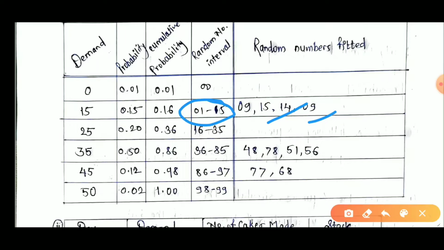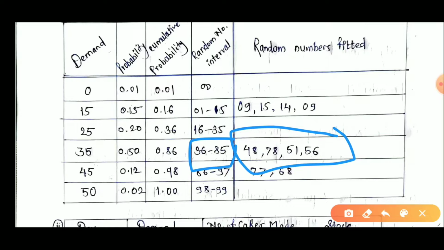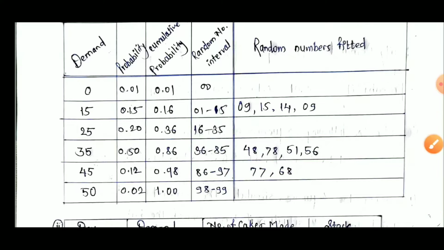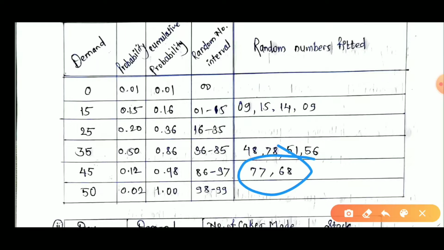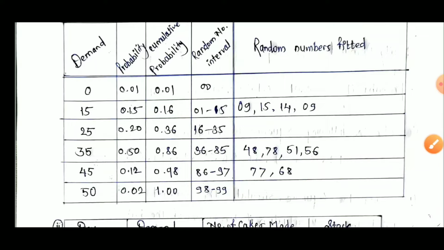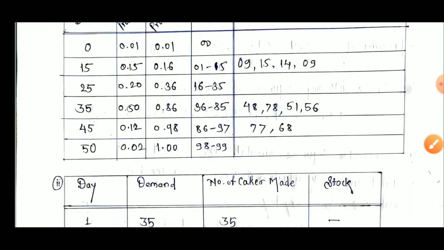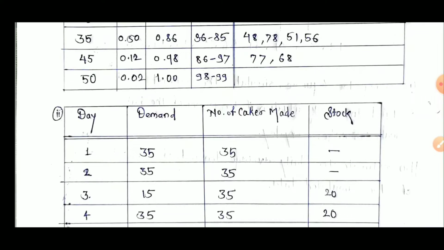That's how we fitted the given random numbers here. Similarly, 48, 78, 51 and 56 come under 36 to 85 in this particular range, and the two numbers 77 and 68 come under this particular range we decided in the random number interval. We fitted all the given random numbers, and according to that we prepare the next table.